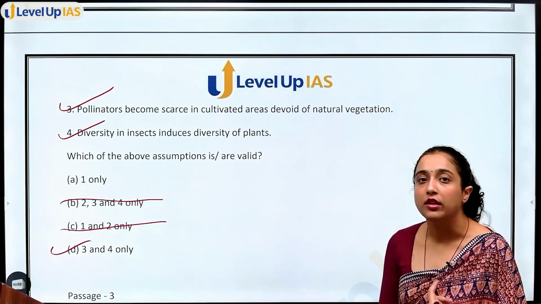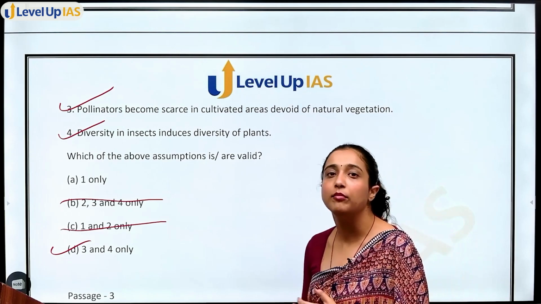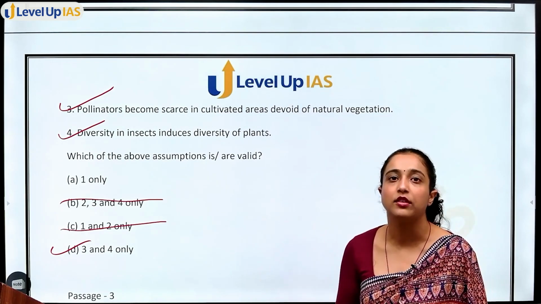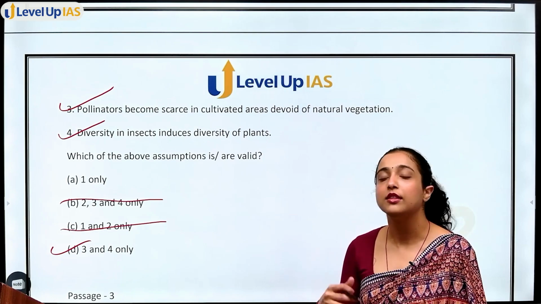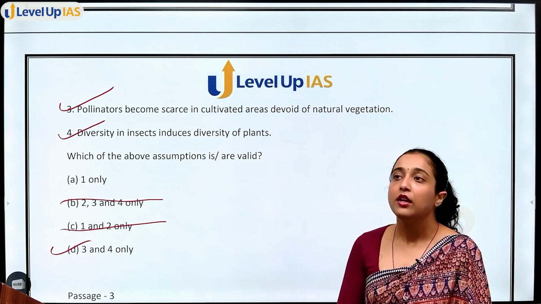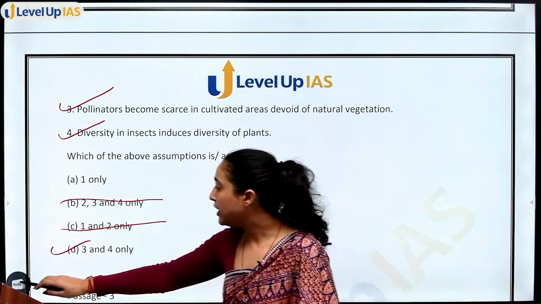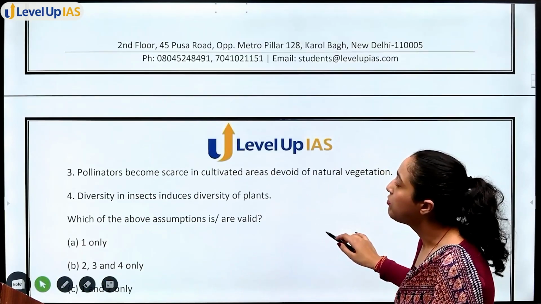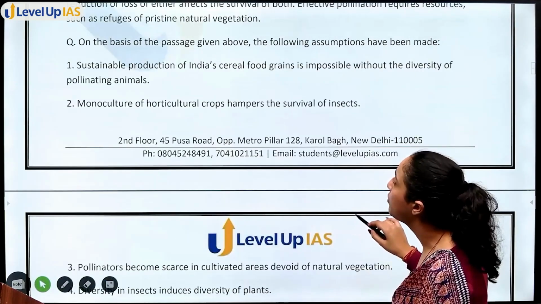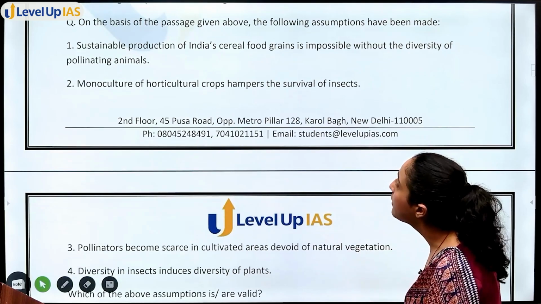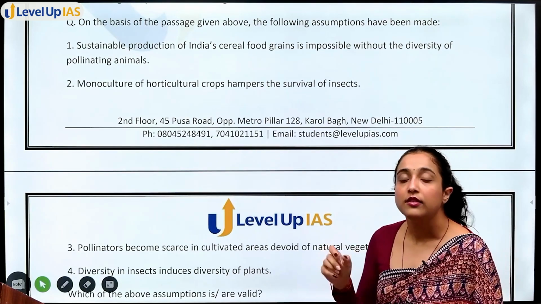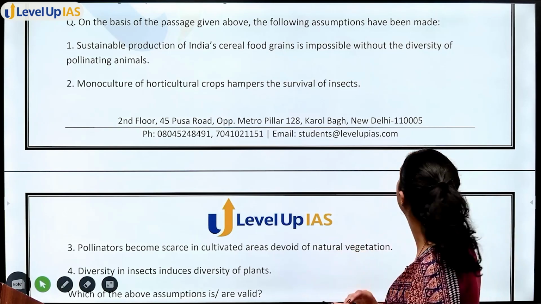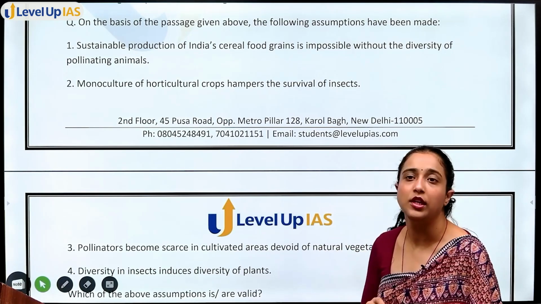Even though in 1 it says sustainable for India, there was one point in which we said that 1/3 of our agriculture produce is dependent on pollination. But firstly, the first statement is a very definite statement that it is impossible: sustainable production of India's cereal food grains specifically is impossible without the diversity of pollinating animals.